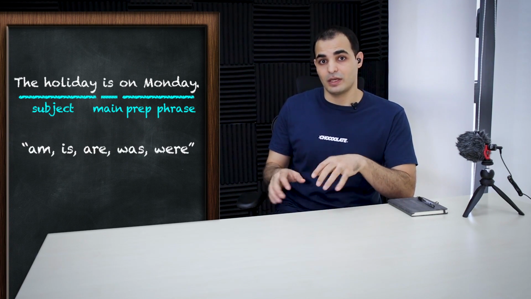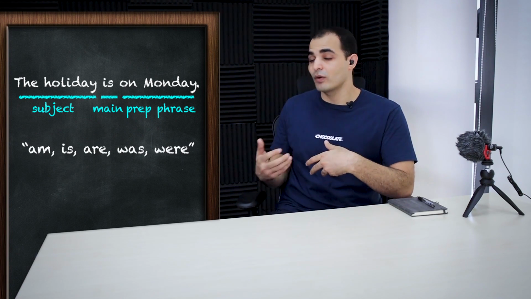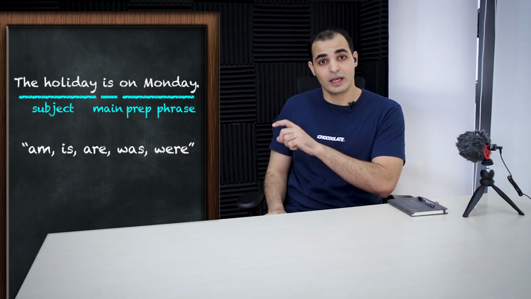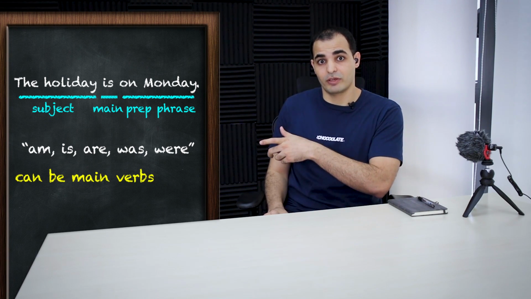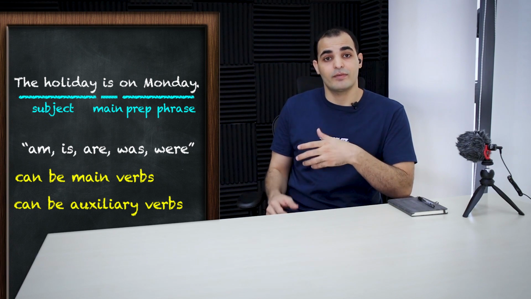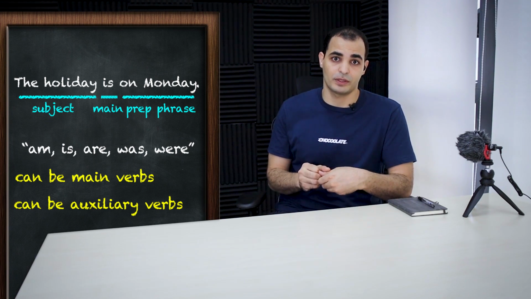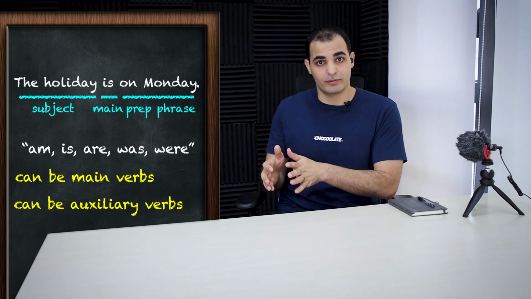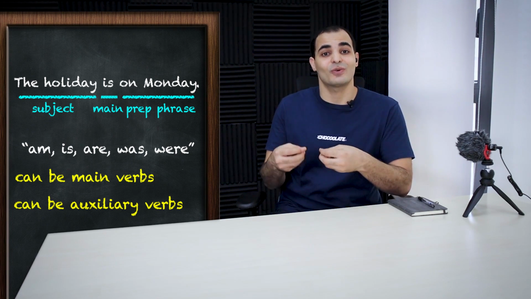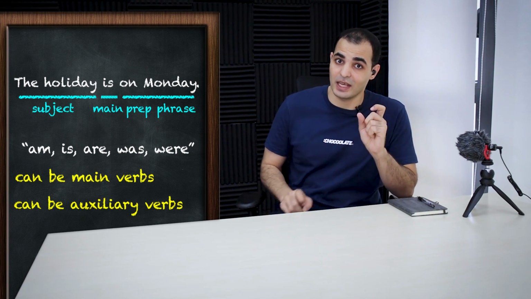So the words am, is, are, was, were, all these, they can be either a main verb or an auxiliary verb. If they have another verb coming after them, we call them auxiliary verbs. If they are not followed by another verb, no other verb in the sentence, so it's not an auxiliary verb, but a main verb. Now, are you ready for a question?